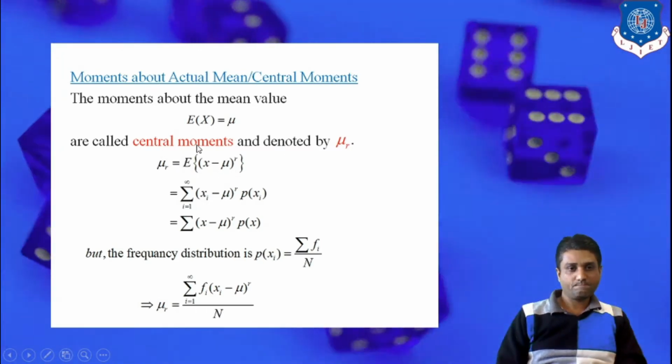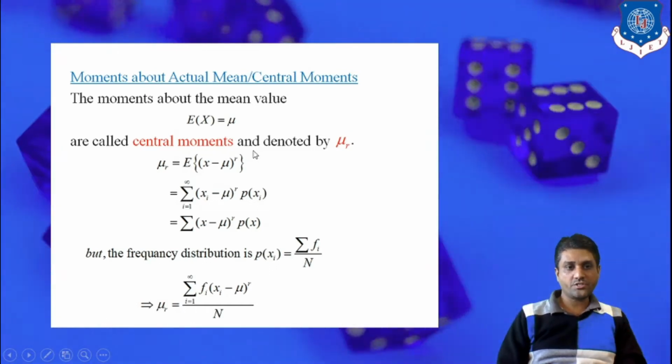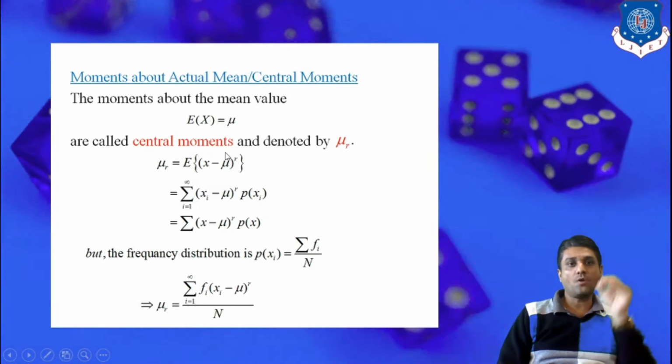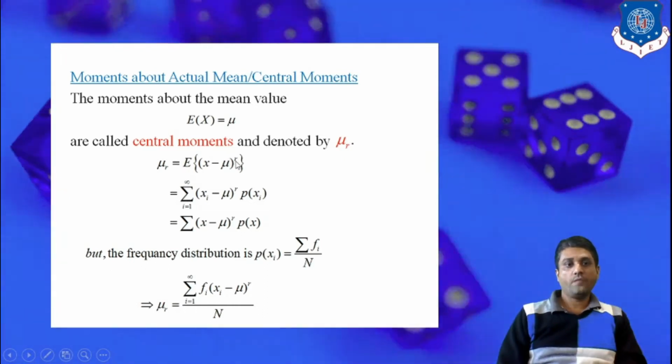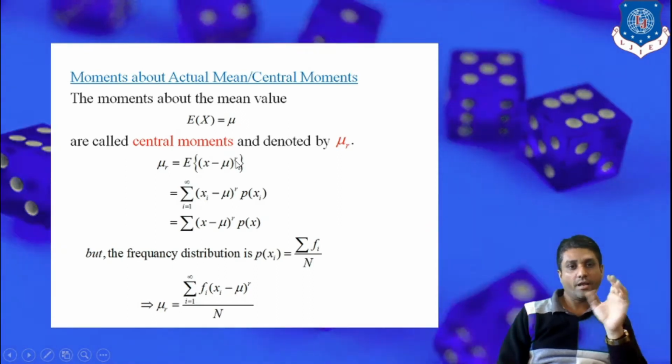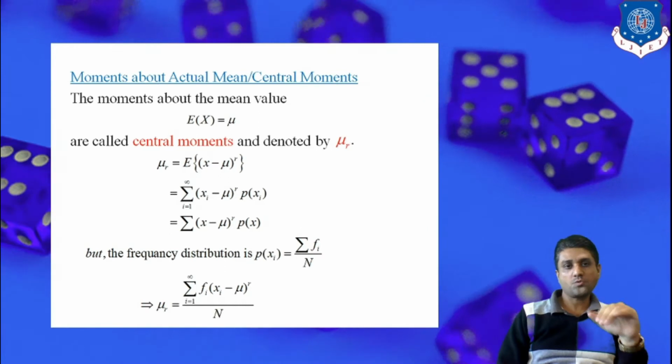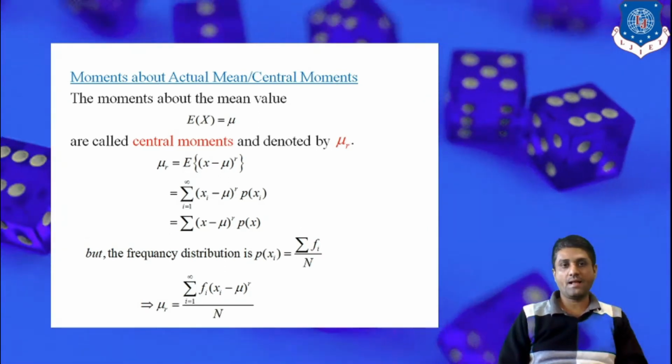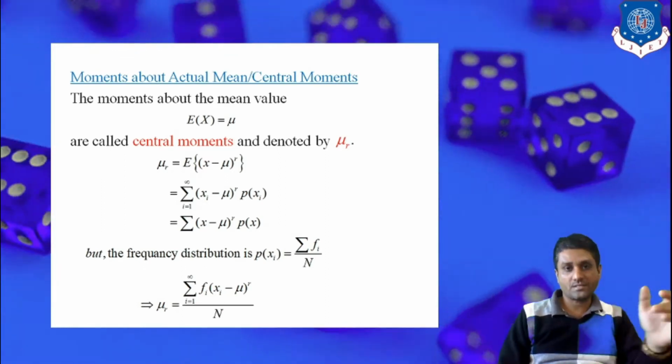Next, for simplification, we apply the definition of expectation. We know that E of capital X is xi multiplied by the corresponding probability, that is xi into f of xi.